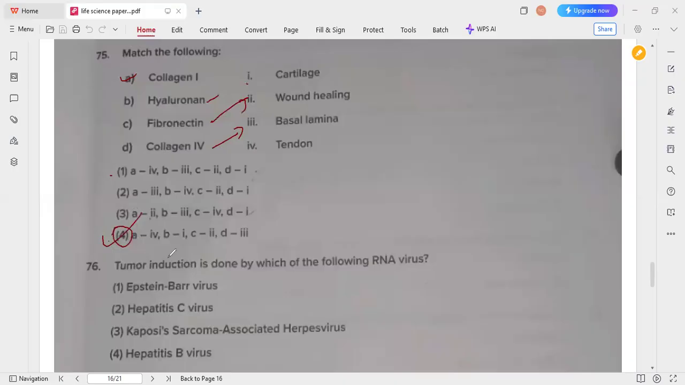So next one, tumor induction is done by which of the following RNA viruses? Tumor induction is done by the hepatitis C virus. Usually this is the one which has RNA as genetic material. So that's why it has the tumor induction process. So option 2 is the correct answer for this 76th question.